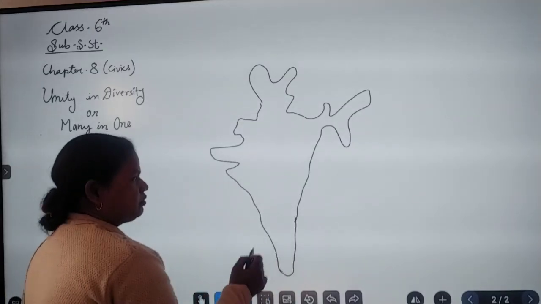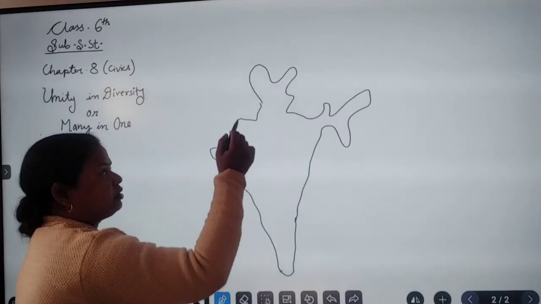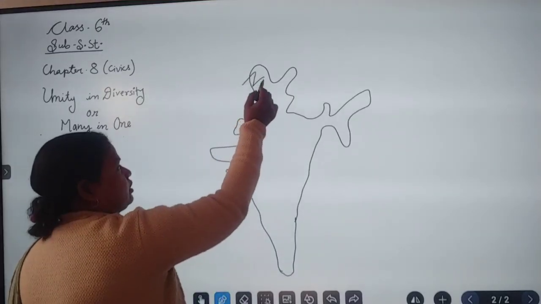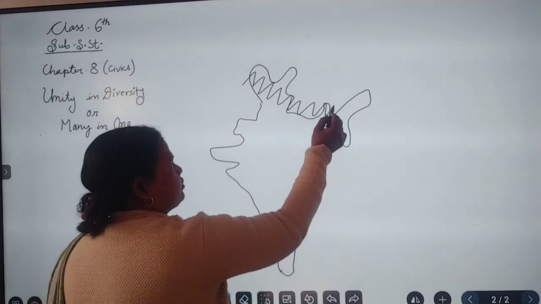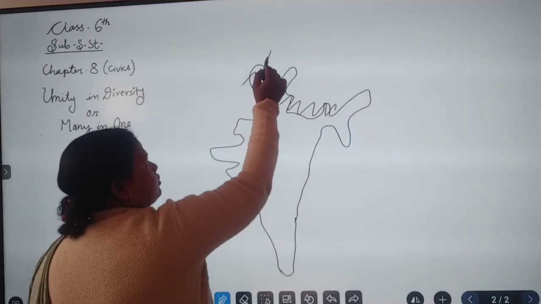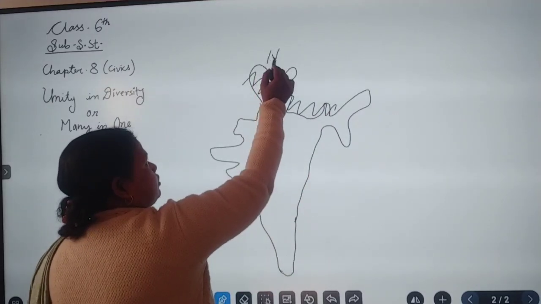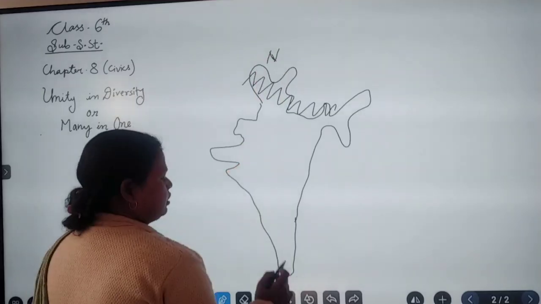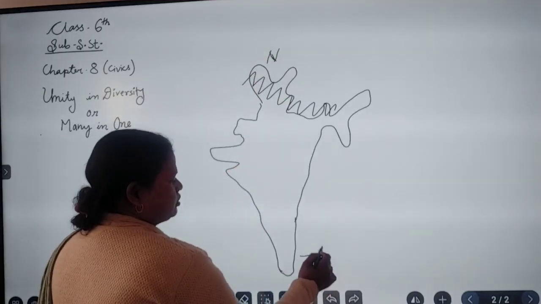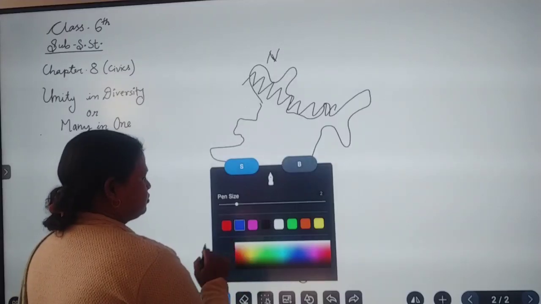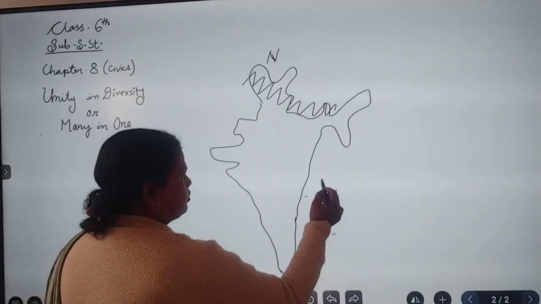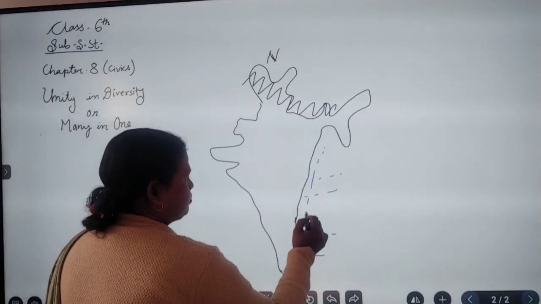When we talk about our country, in the northern part of India, these are the highest mountains, or you can say the Himalaya range. In the south, it is a coastal area full of water.